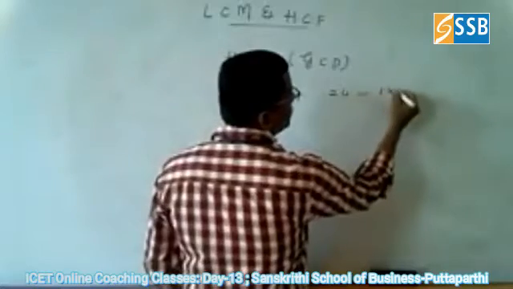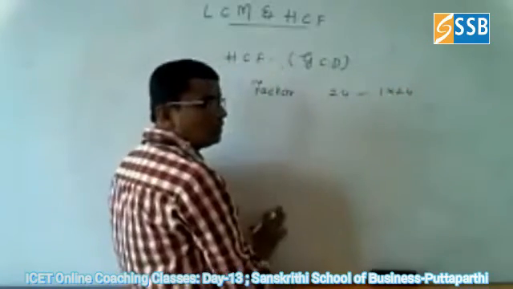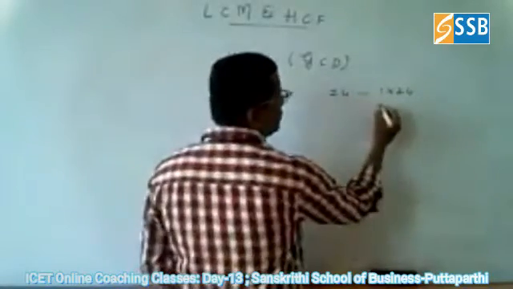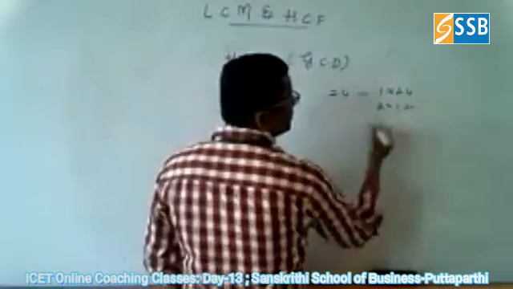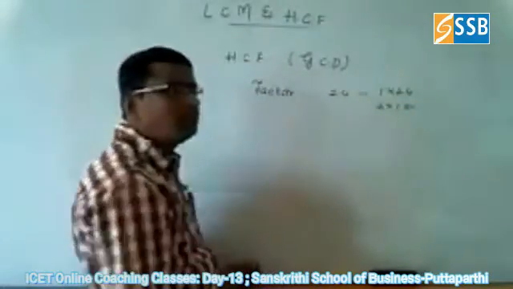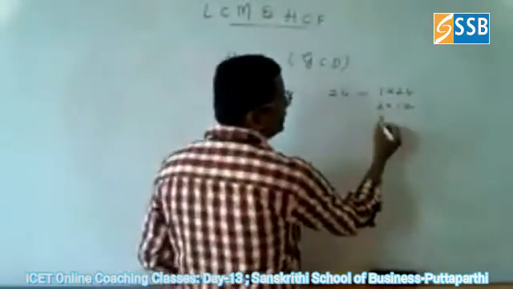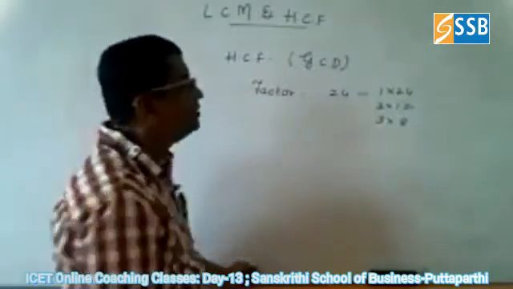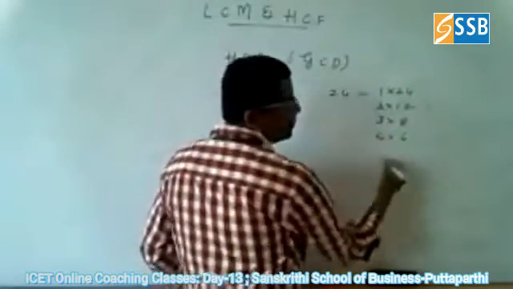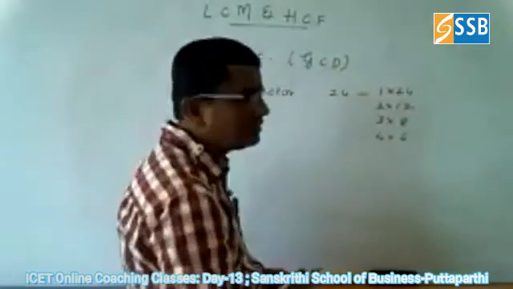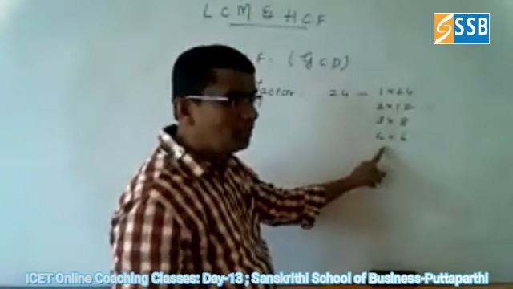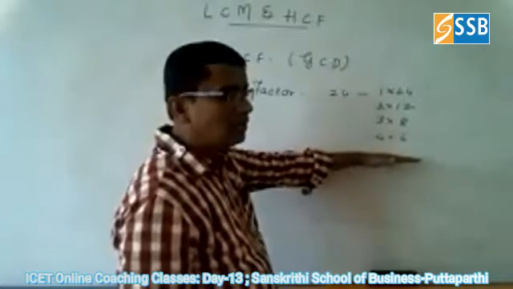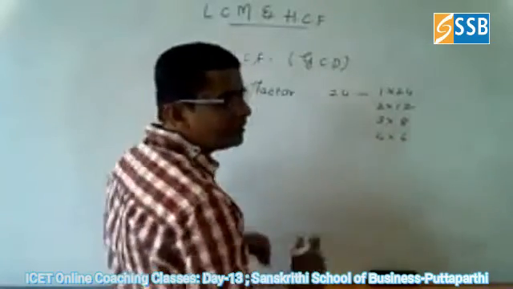We can write the factors for 24 as 1 into 24. Why? Because the number and 1 itself are factors of any number. Next we can go for 2. 2 12s are 24, so 2 and 12 are also factors of 24. Again 3 into 8, 3 8s are 24. 4 6s are 24. Again 5, it can't divide. 6 4s are 24, again repeating the number. Again 8 3s are 24. If the repeated multiplication comes again, you can stop there, and these are the factors.